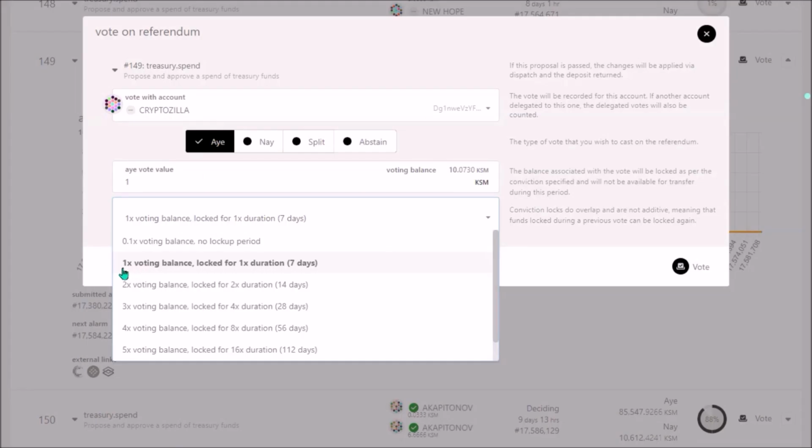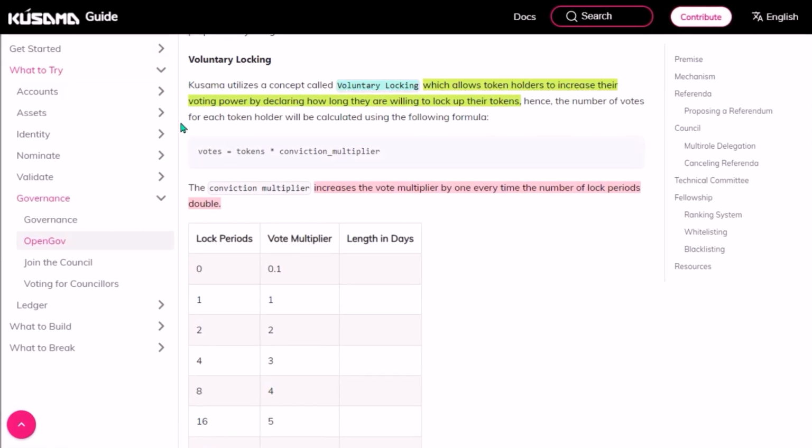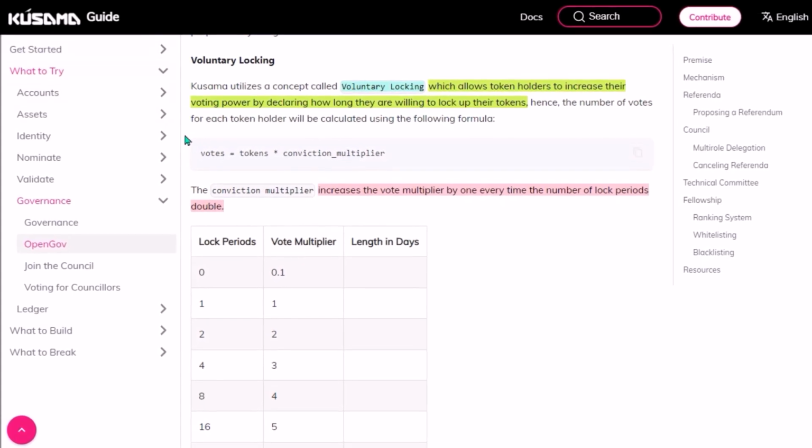If you select multiplier 1 and vote with 1 KSM, your voting power will be 1 KSM and your KSM will remain locked for 7 days after the referendum ends. If you select conviction multiplier 2, your voting power will be 2 KSM and your KSM will remain locked for 14 days. So this conviction voting is a mechanism allowing every KSM holder to substantially increase their voting power by locking their KSM for a longer period. You can read more about conviction voting in this Kusama guide. I'll leave the link in the description.